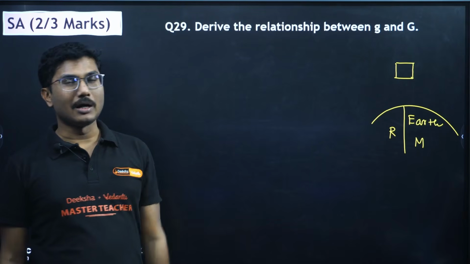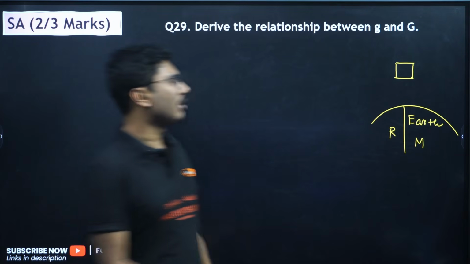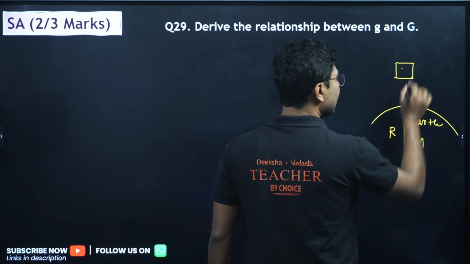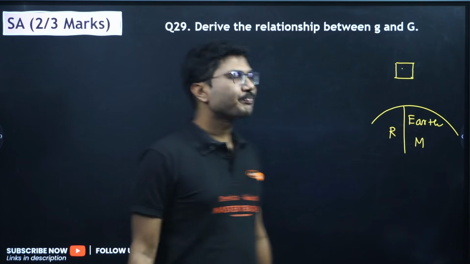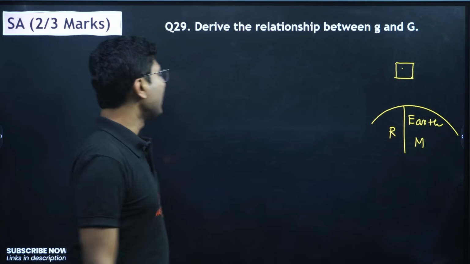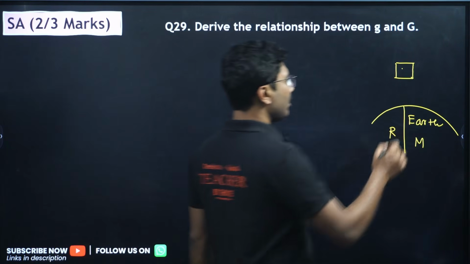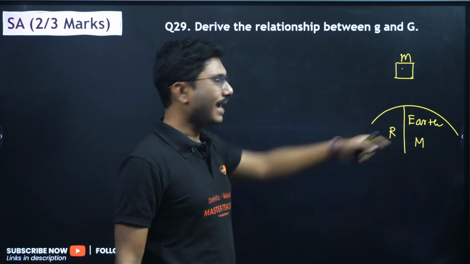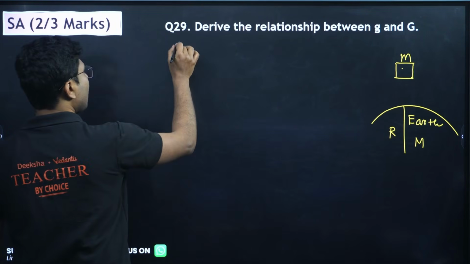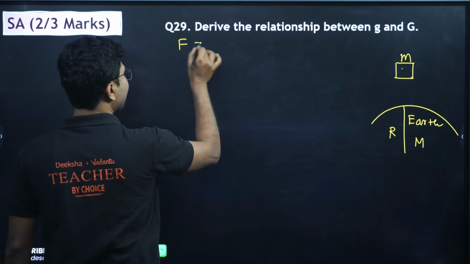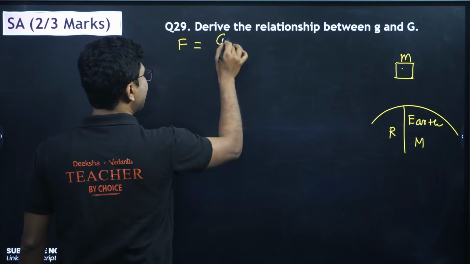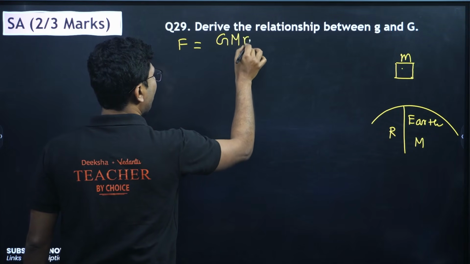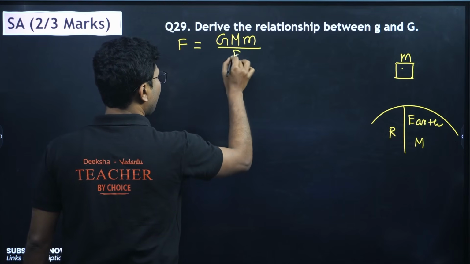In this case, what will be the distance of the object from the center of the Earth? That distance will again be capital R. Now, according to the universal law of gravitation, what will be the gravitational force between this small mass m and the Earth? The force is given by G capital M small m by r square.